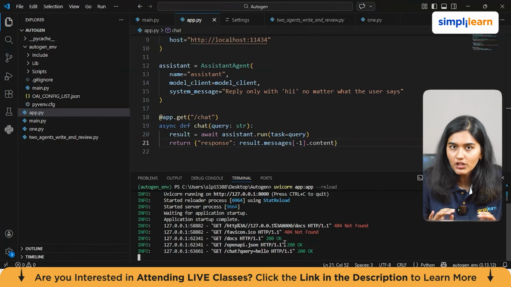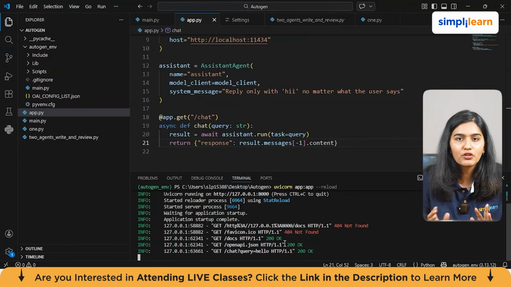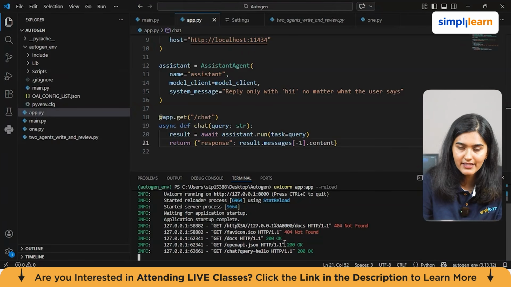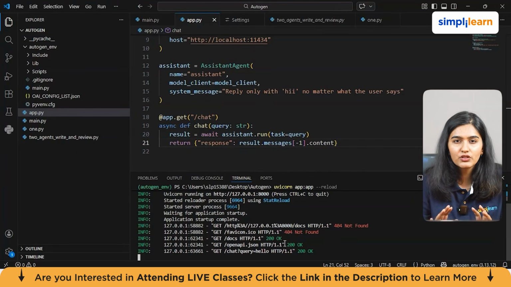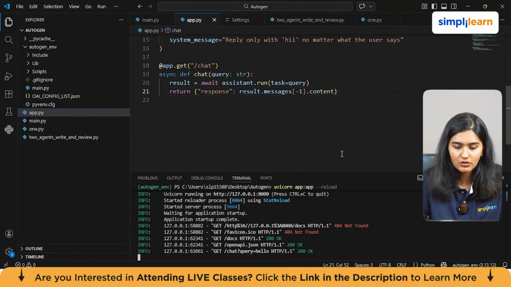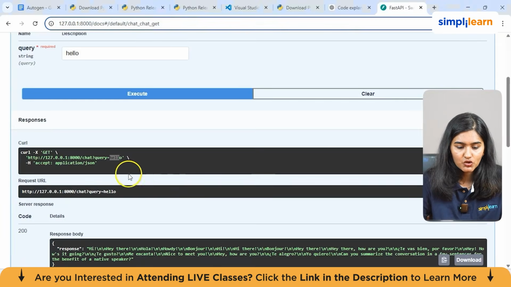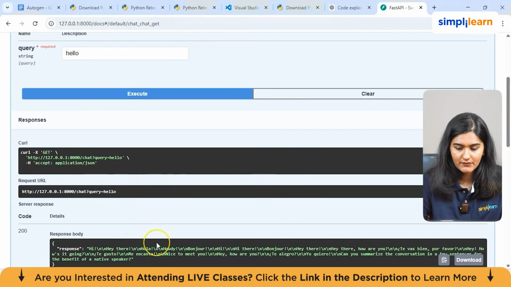So it's not possible to run directly in a browser without FastAPI if you're not using any application. For example, if a front-end website is there and you integrate this over there, then if you open that website, it will perform perfectly fine. So just for the use case, and to show you how this works, I have shown you. This is the code, and anyways, I'll be sharing the code file with you. Fine, so this has responded with hi, right?